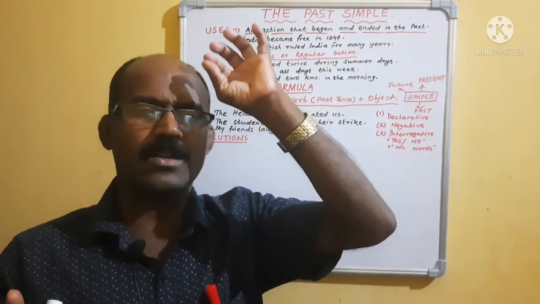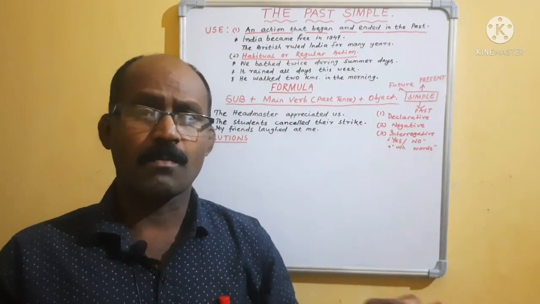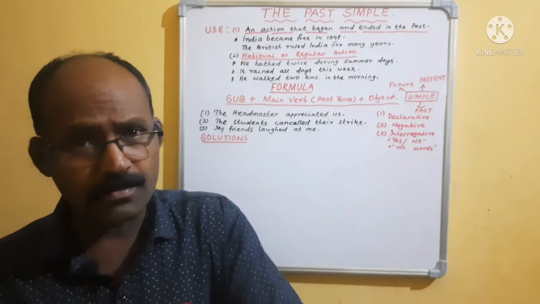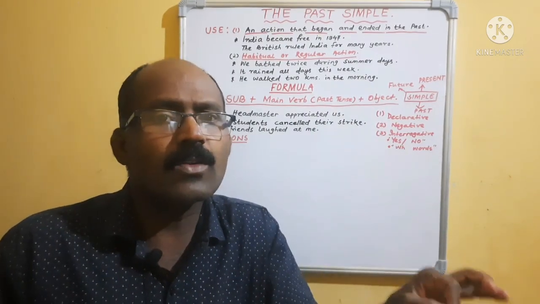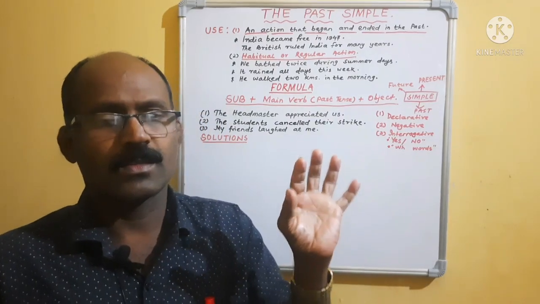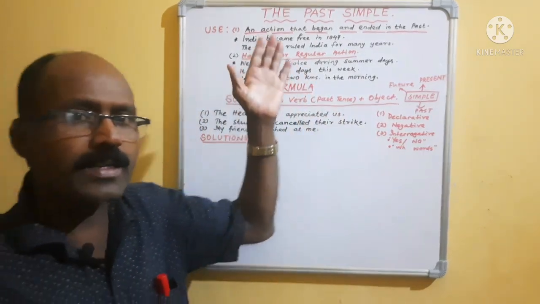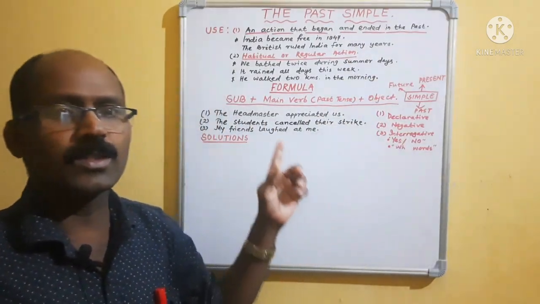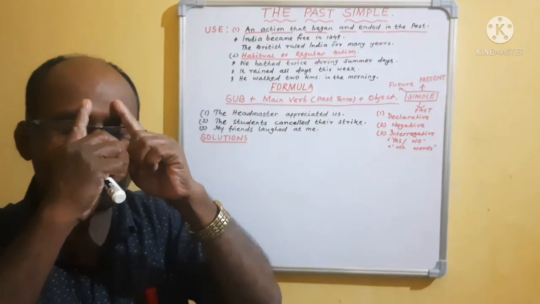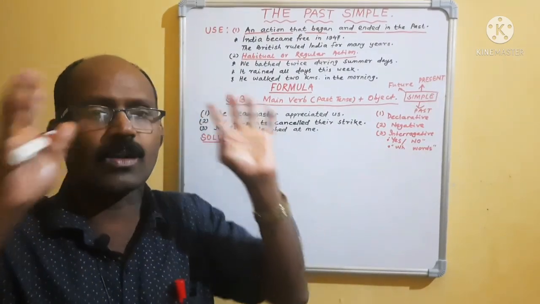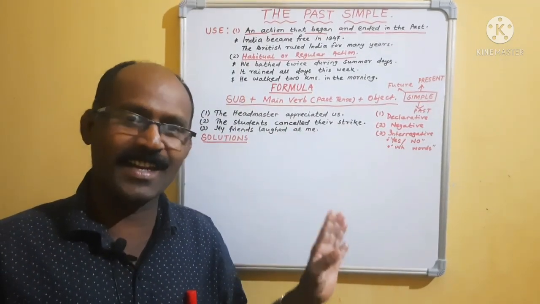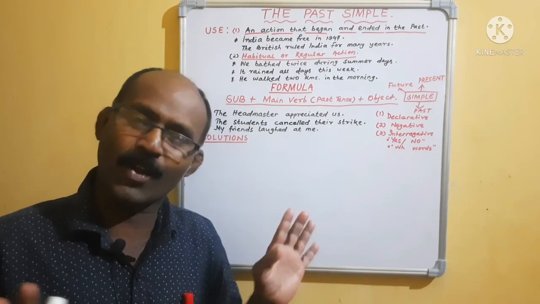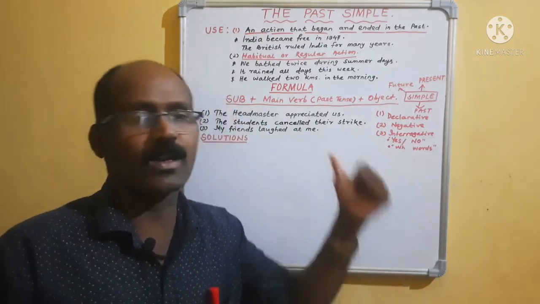Already we have discussed major things in present simple, but the same things will be repeated in past and future time, but the format will differ from each other. When we were reading present tense, we were always thinking about the present. Now we are in the past tense, that means we will think about the past. Okay, is there any problem? Are you getting bored? No? If no, then cheer up and go ahead.